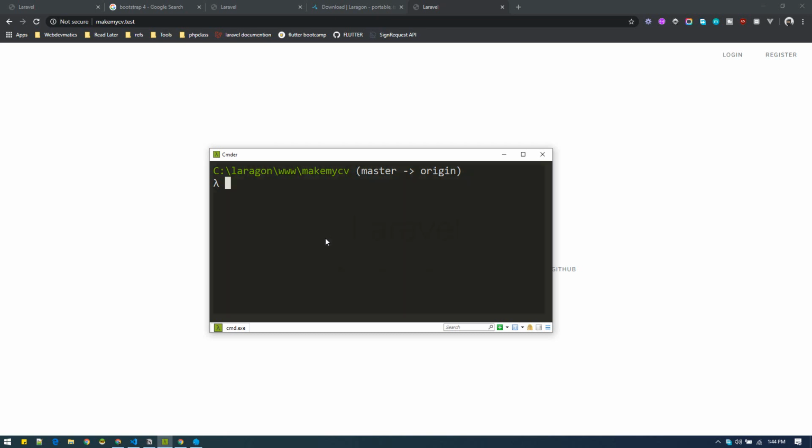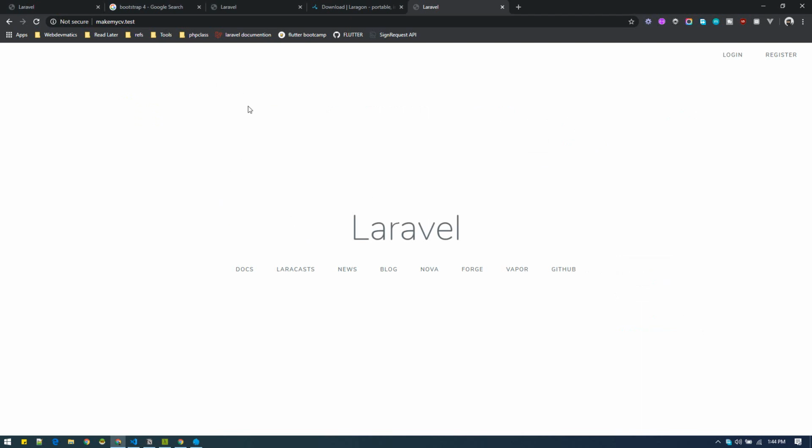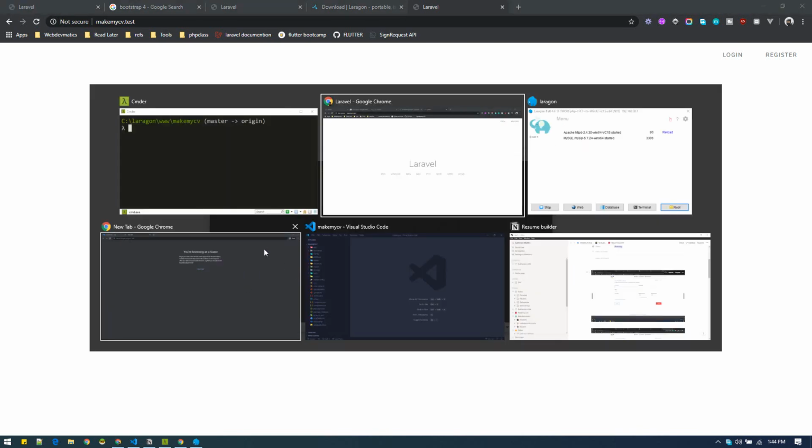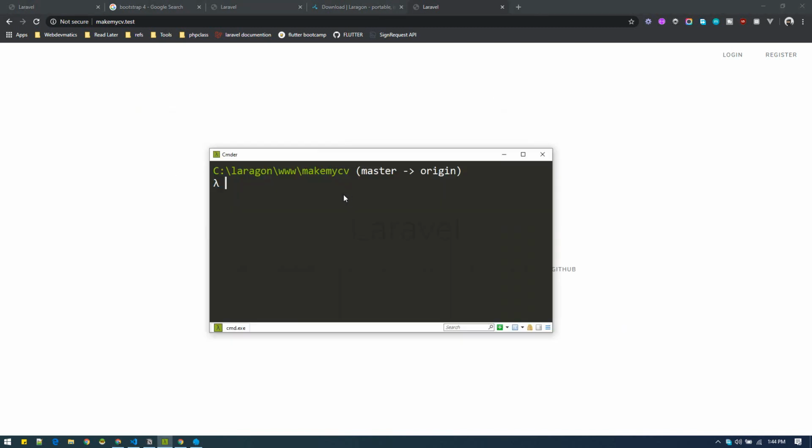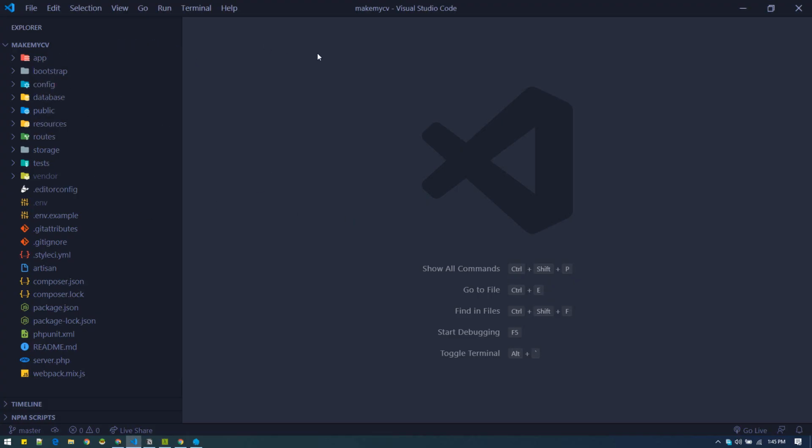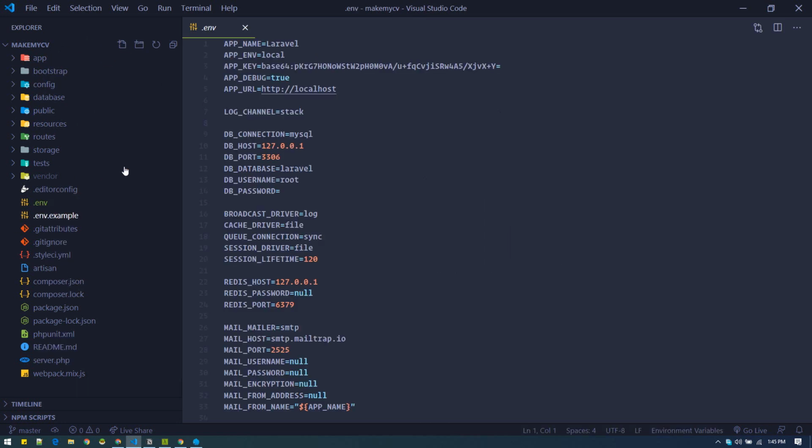All right, okay, so once this is done, let's go to our terminal once again. So everything we can do from terminal. Make sure you are in this folder make my CV, and you can open this up in code, like code space dot. It will open this folder in VS Code. All right, so you'll see your project here. If you go to the .env file here, you'll need to put the database name, username and password. In my case, username is root, password is nothing, which might be the case with you.